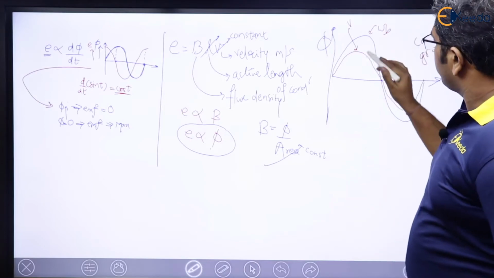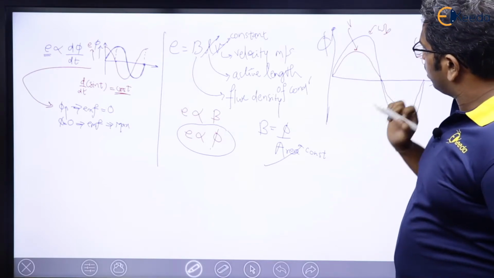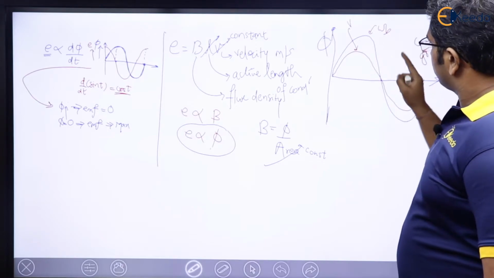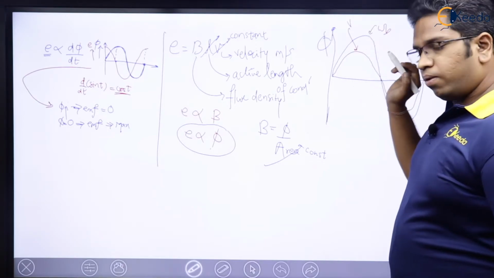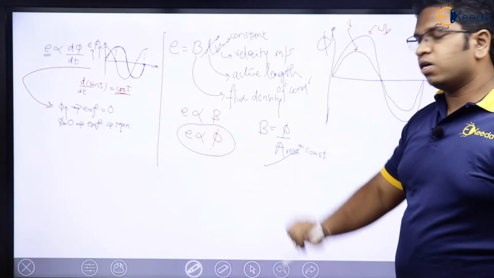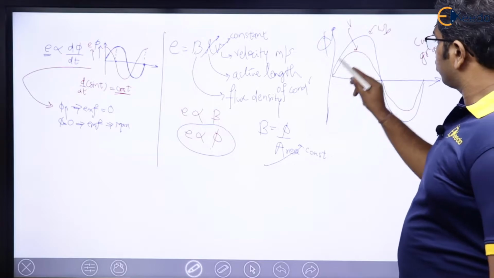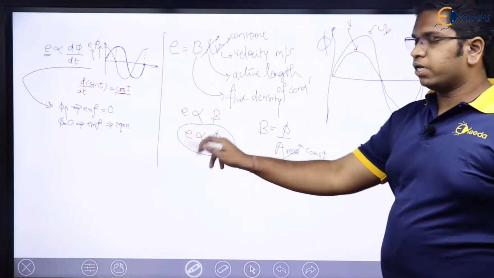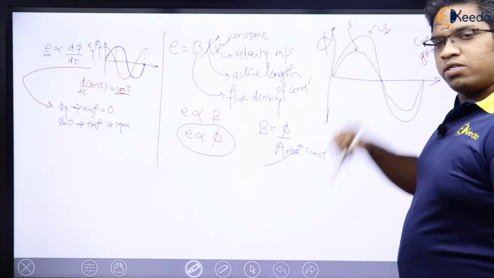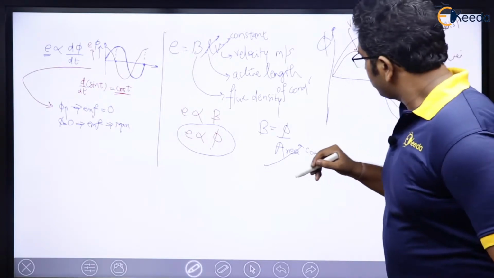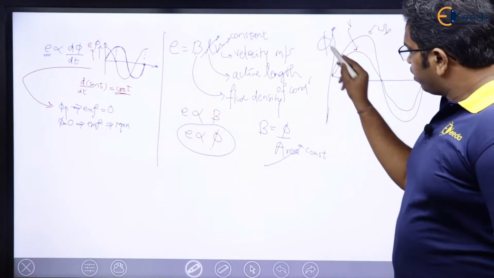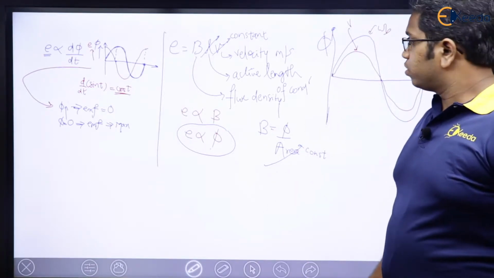Now see here, basically what we have understood here is that if my flux is like this, then whatever way my flux is, the same way EMF is going to be there. Means they are going to be in phase like this. That is the meaning of E is proportional to phi. Now, what does this mean? This means that whenever flux is 0, EMF is 0.